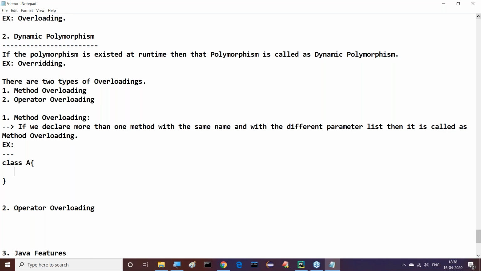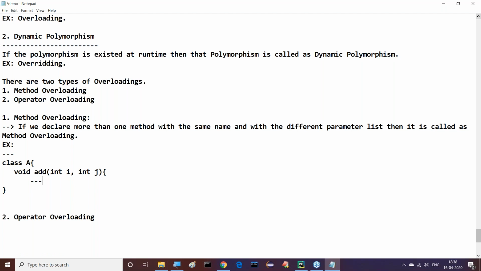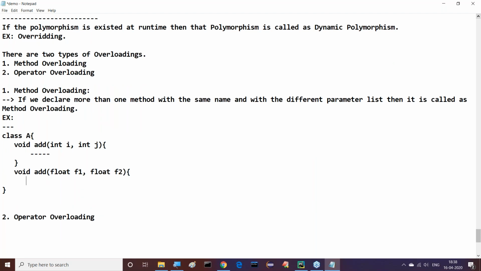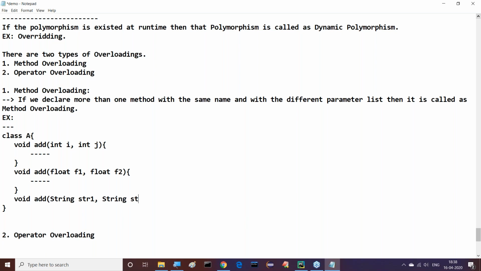Now here, for example, class A I have taken where void add of int i, int j that I provided, and some implementation is there. Next one is void add where the parameters are float f1, float f2, with some implementation. Next one is void add, where I'll provide string str1 and string str2, with some implementation here.